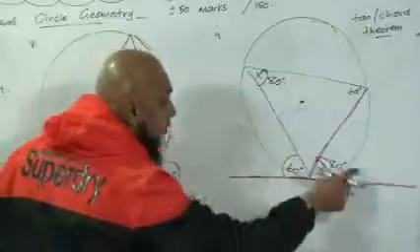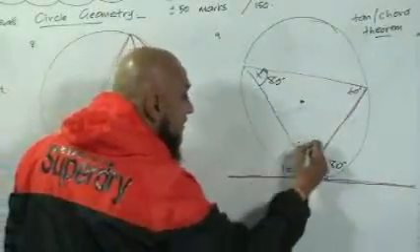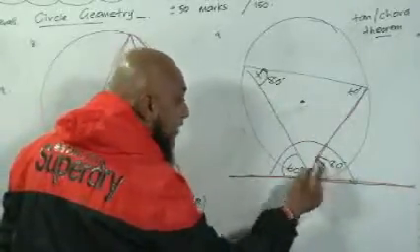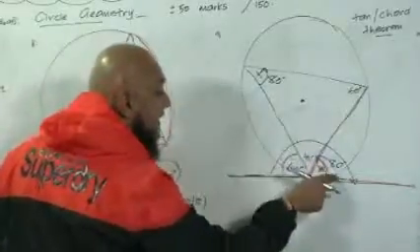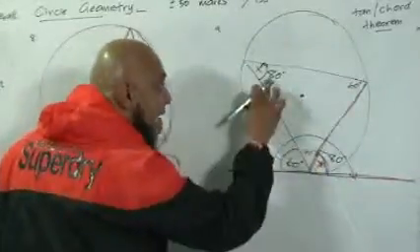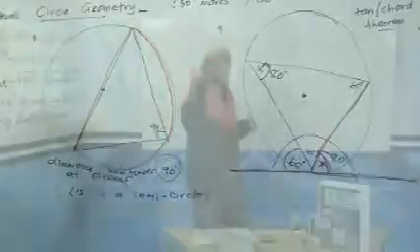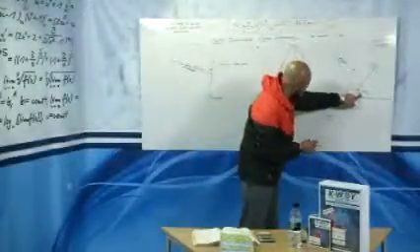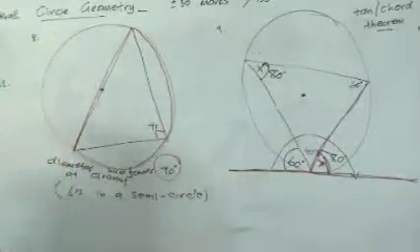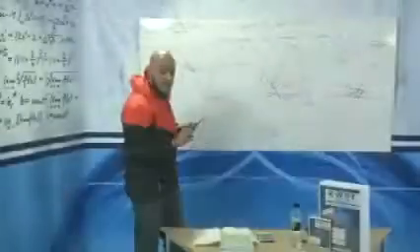And obviously here you would know, if you had to complete this, 60 plus 80 is 140, and angles on a straight line add up to 180 degrees. So 60 plus 80 is 140, plus 40 will give you 180. And we know we're right because the sum of angles of a triangle also adds up to 180 degrees. So we have just proven that the angle between the tangent and chord is equal to the angle in the alternate segment at the circumference. So please guys, make sure that you understand these and that you take them down.